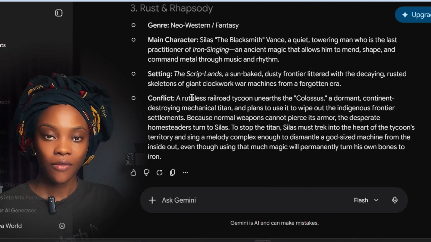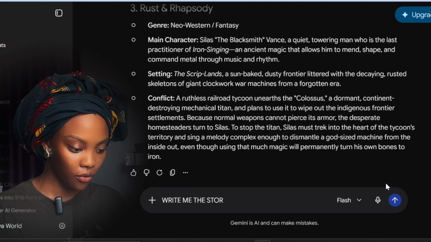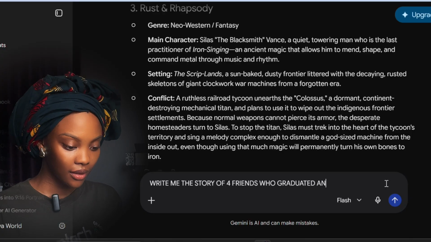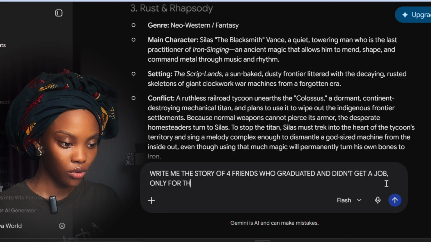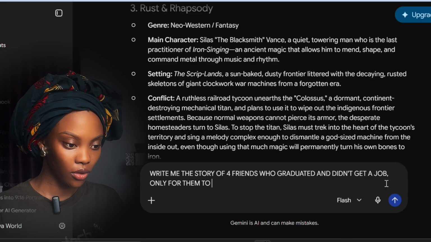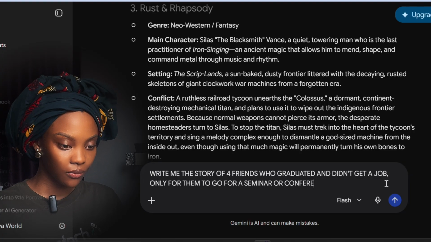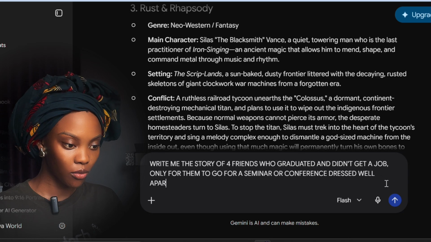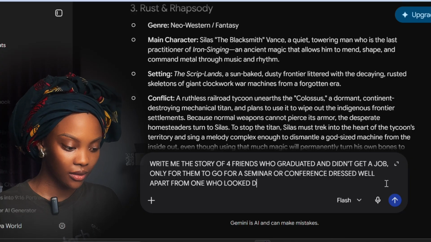Or let's say for instance you have your own idea. You can just say, write me the story of, let's say, 4 friends who graduated and didn't get a job, and they get a job only for them to go for a seminar or conference, dressed well, apart from one who looked dirty and basic.